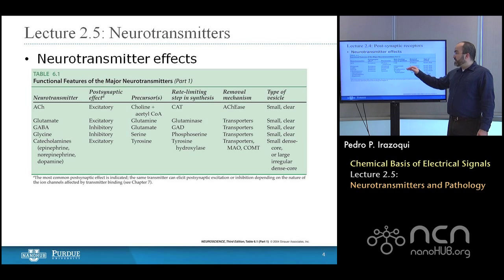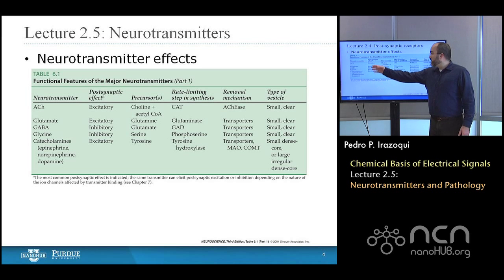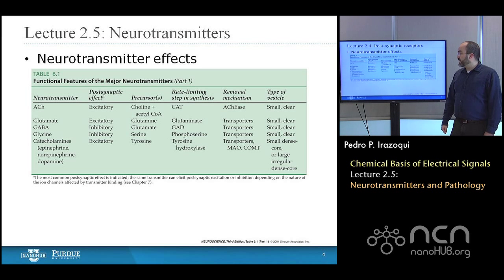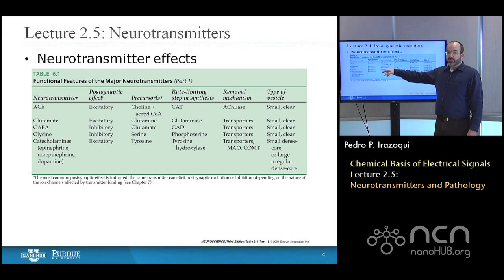Neurotransmitters can be further categorized according to their postsynaptic effect. So acetylcholine and glutamate are excitatory, as are the catecholamines, which we'll talk about individually, which include epinephrine, norepinephrine, and dopamine. But then GABA and glycine are inhibitory.